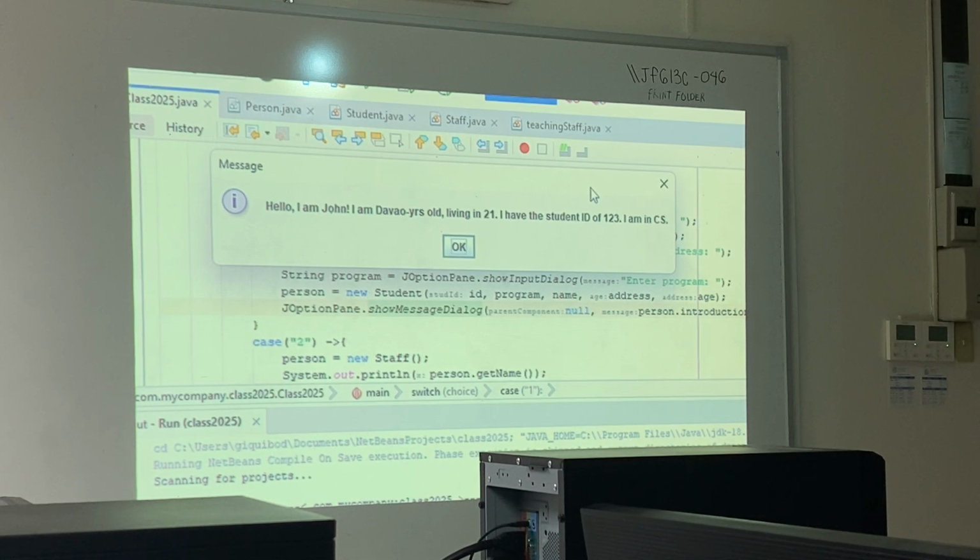Down years old, living in 21. I have student ID of 1, 2, 3, and I am CS. So, balitan lang yung address and age. But the point is there na if we want to practice polymorphism,